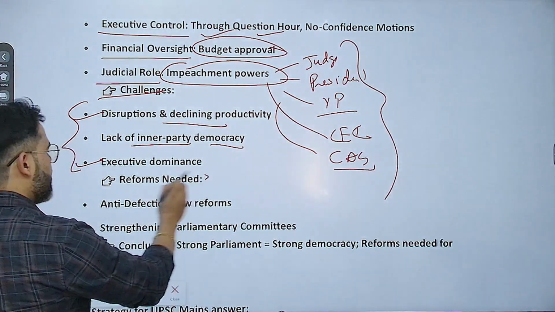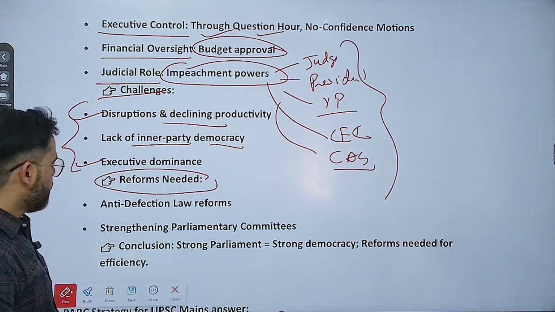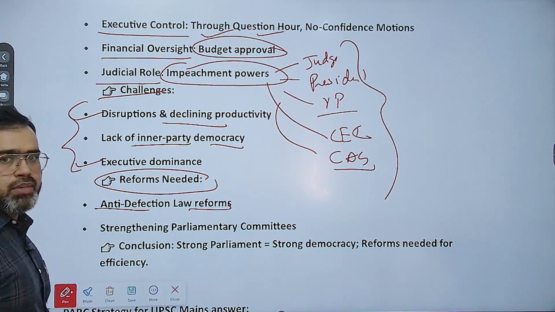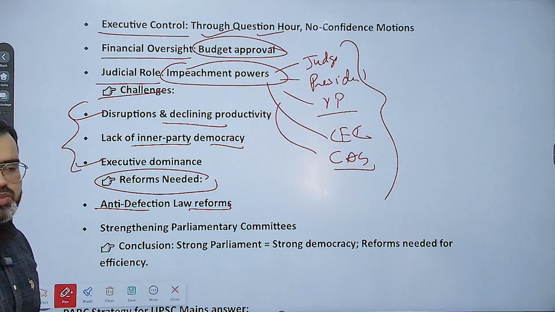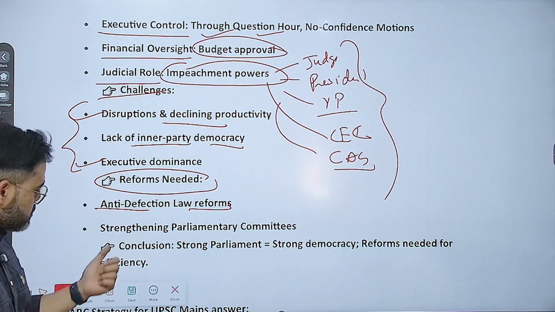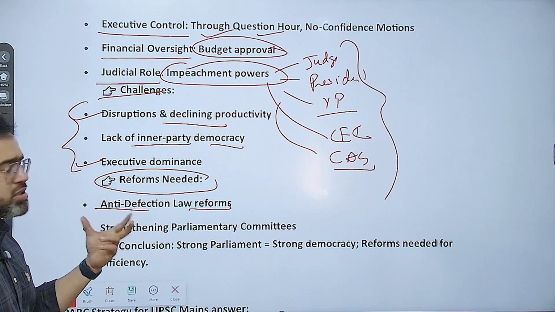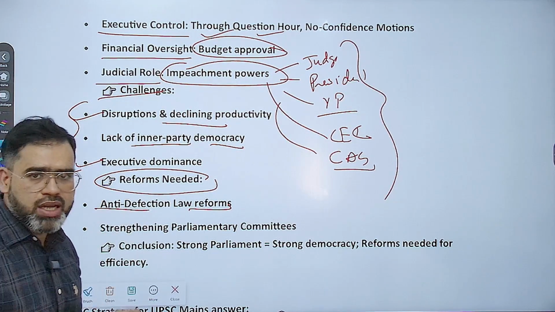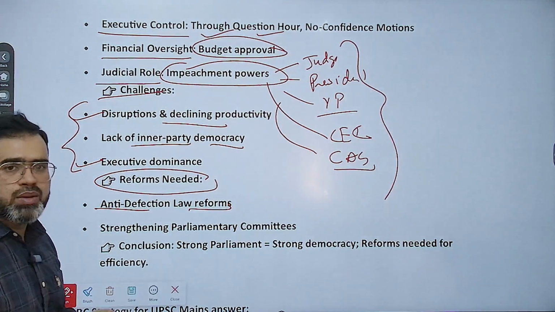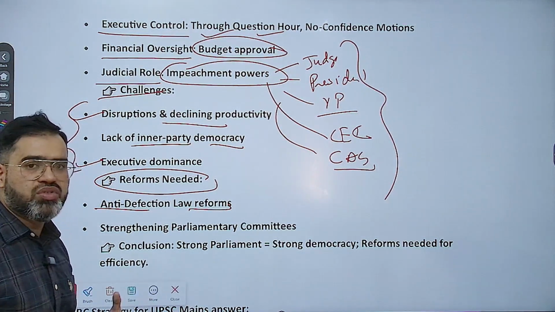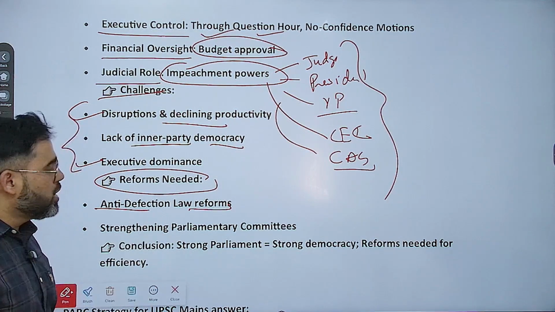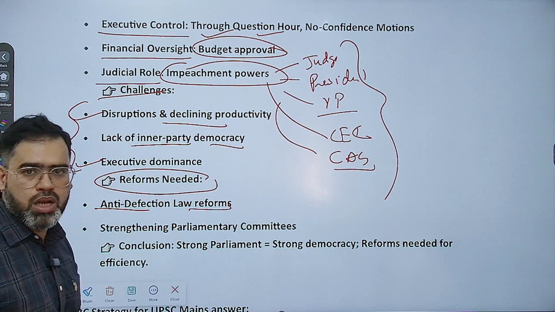अब आपको नेक्स्ट क्या करना है? रिफॉर्म. रिफॉर्म क्या करना है? एंटी डिफेक्शन लॉ रिफॉर्म. That is the main problem: MPs and members of parliament are not able to speak whatever they want because of this issue of anti-defection law. Because this anti-defection law needs to be applied only in few cases. That means whenever there is a requirement regarding the stability or disability of the government, like no confidence motion, during that time only we have to utilize. But we utilize anti-defection law in each and every bill case also.